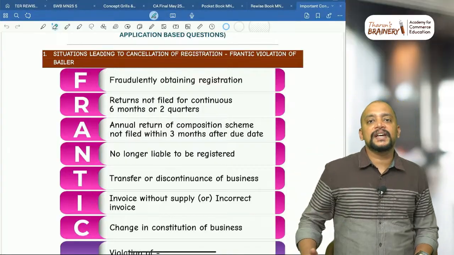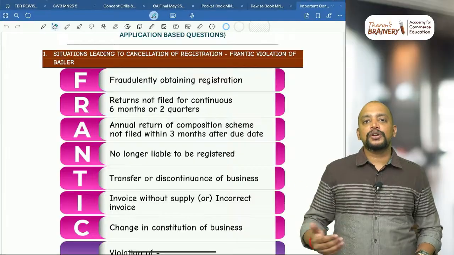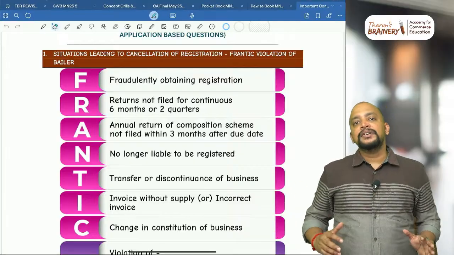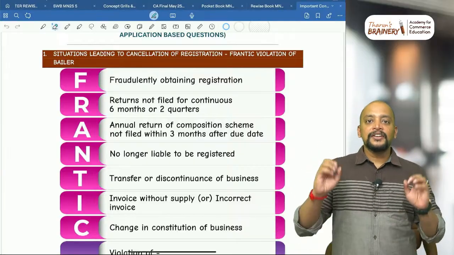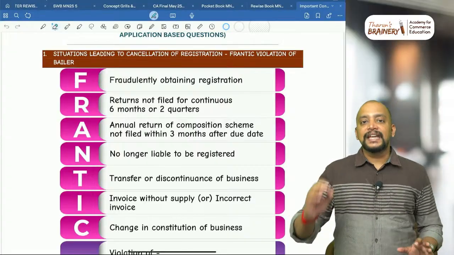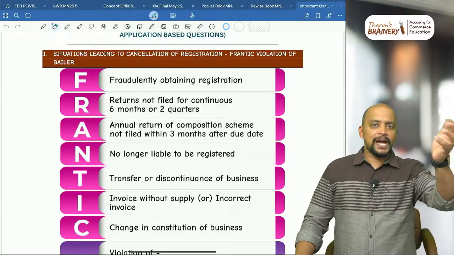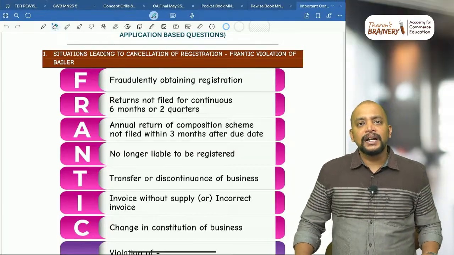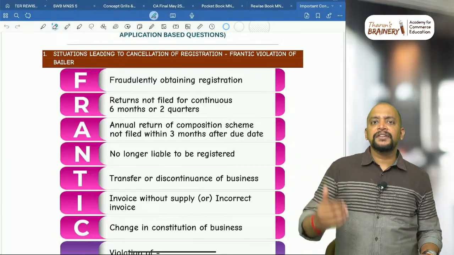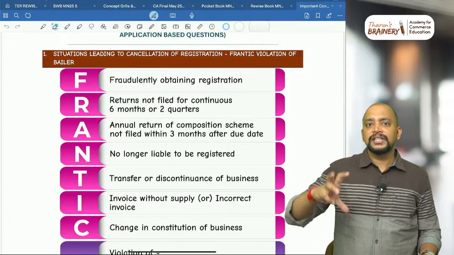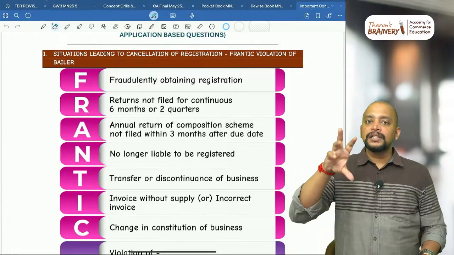Many students were asking me, sir, I shared 10 success sutras for success in the CA final May 25 exam in IDT, which I shared with the students long back, and in that I gave one PDF. There I mentioned these are the important theory questions that you should cover.